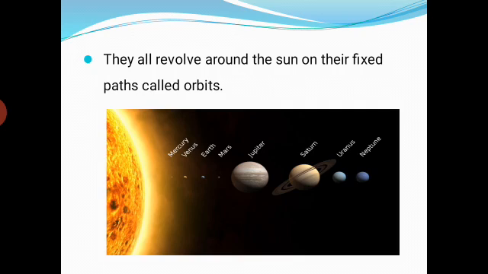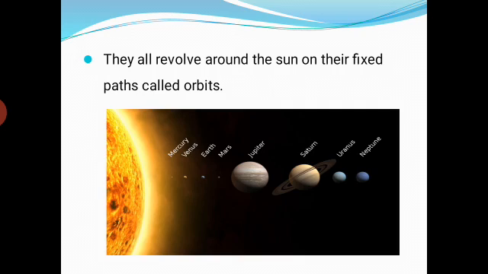Listen students, after some time it cooled and gained a very fast rotation. After some time this nebula body got converted into 8 balls, and these 8 balls are called the planets. 8 planets were formed through the nebula body.